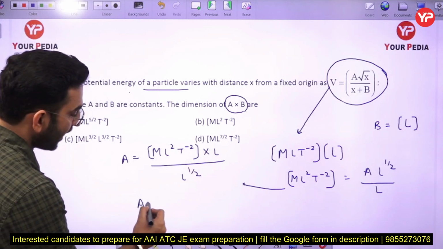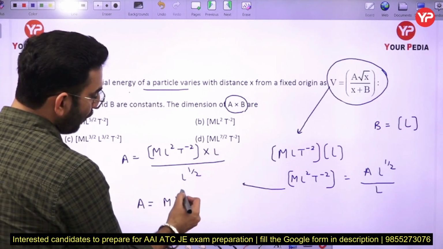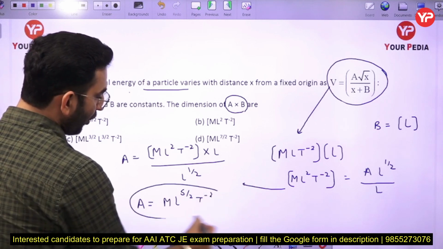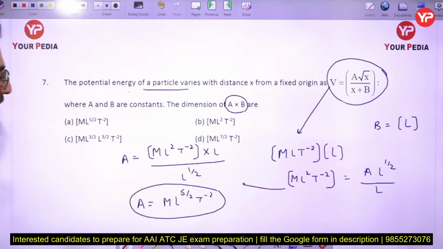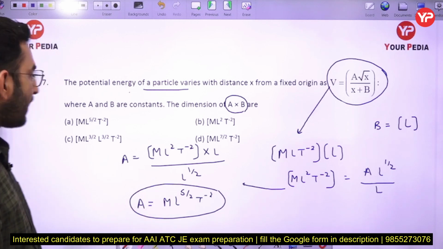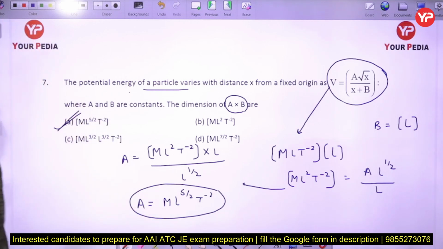So in this case I can write ML^5/2 T^-2 here. Just solve it and you will get your final answer. So option number A is going to be the correct answer for this particular part.